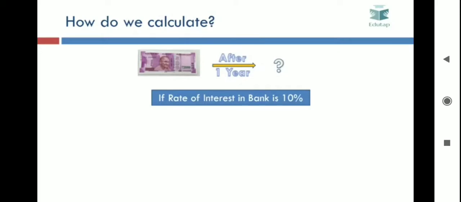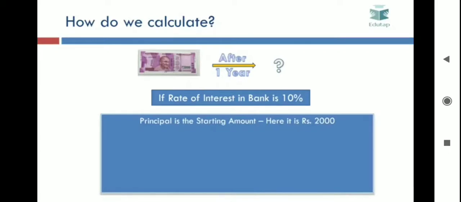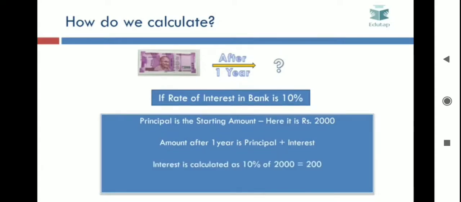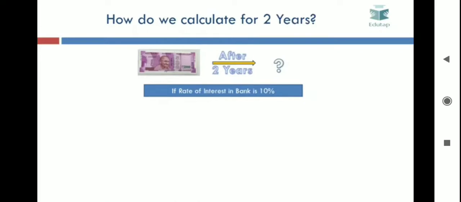So when we say that 2000 would become 2200 after 1 year at 10% rate of interest, how do we calculate this? This is a very simple calculation, and I assume that everybody knows how to calculate this, but in case you do not know, let me do this simple calculation for you. Principal is always the starting amount. Here it is rupees 2000. Amount after 1 year is principal plus interest. Interest would be calculated as 10% of 2000, that is 200. So amount after 1 year would be 2000 plus 200, that is equal to 2200. A very simple calculation.